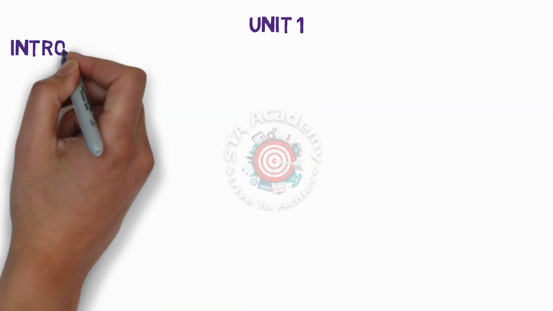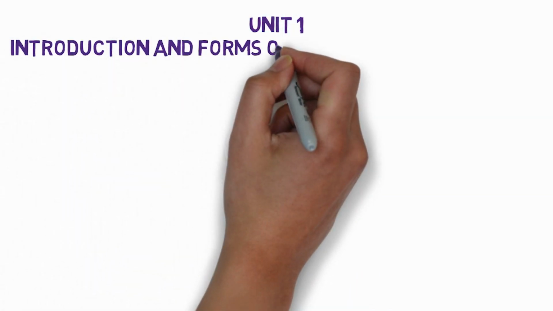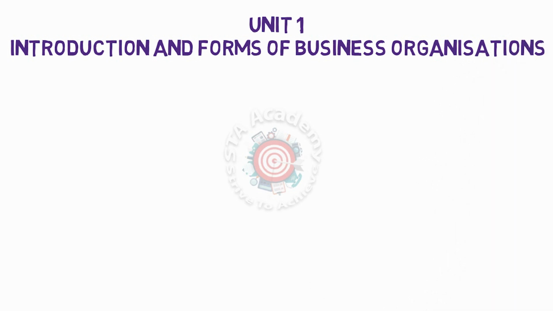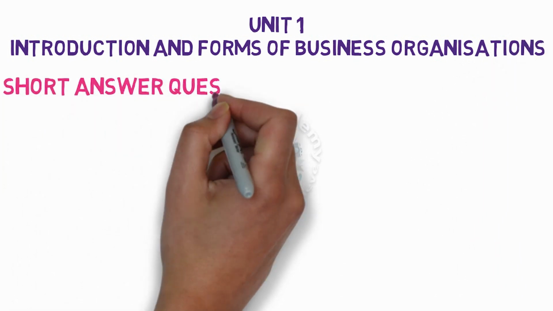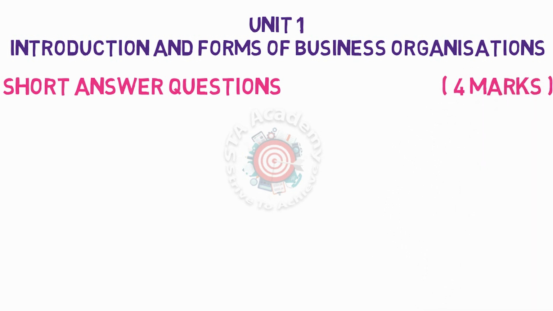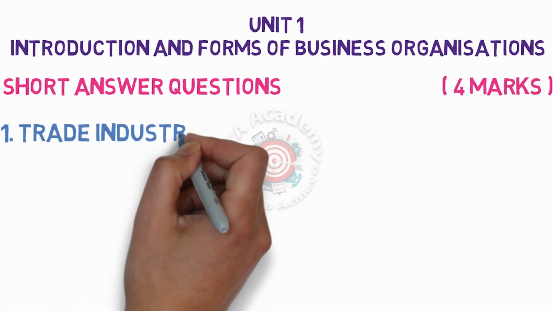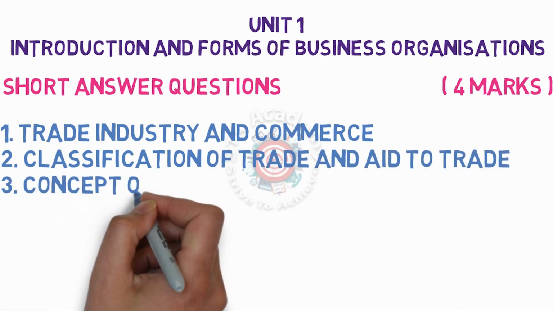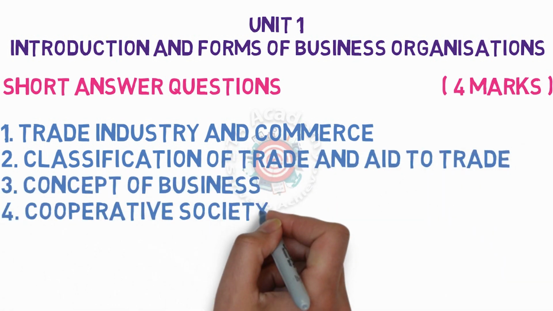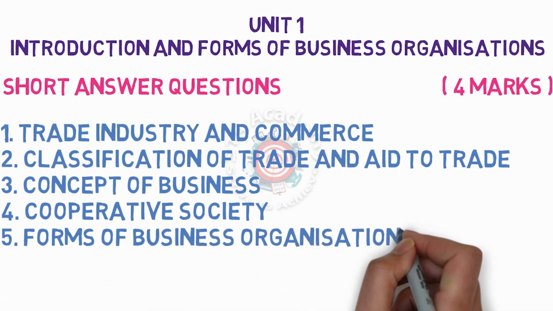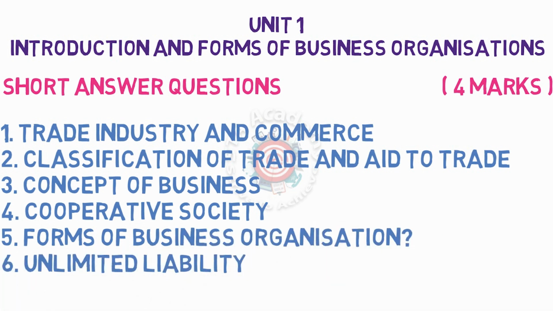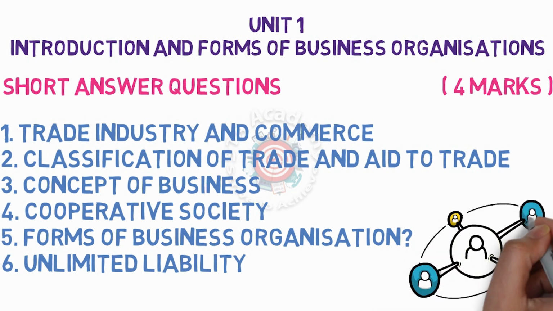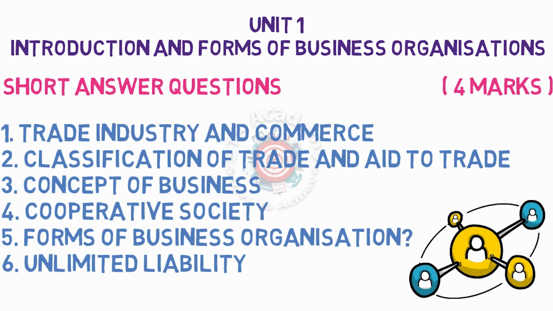Let us see Unit 1 of BOM, business organization and management. Unit 1 is introduction and forms of business organization. Let us see first the SAQs, short answer questions. The first one is trade, industry and commerce. Second is classification of trade and aid to trade. Third is concept of business. Fourth is cooperative society. Fifth is forms of business organization. Sixth is unlimited liability. Very important questions.